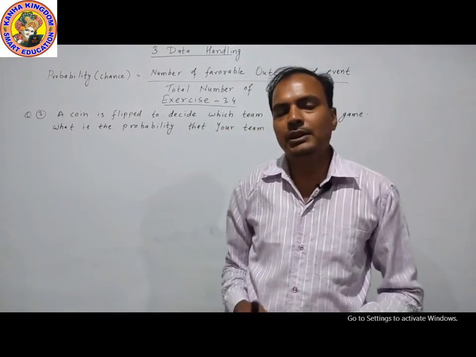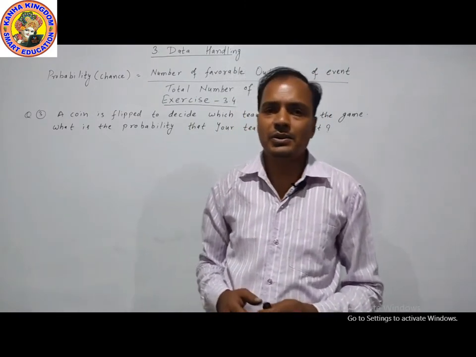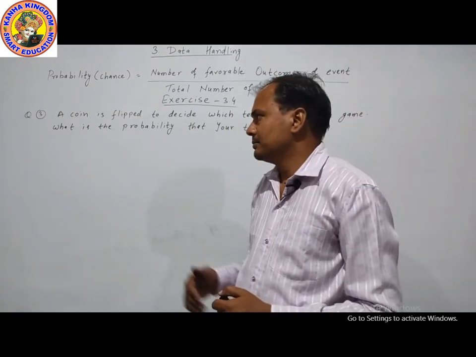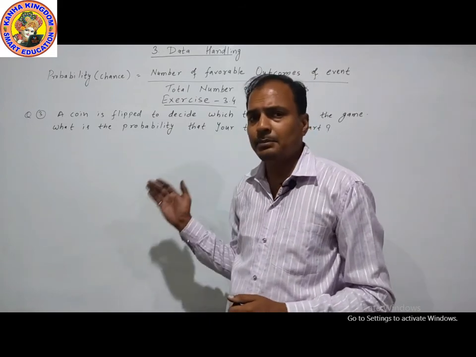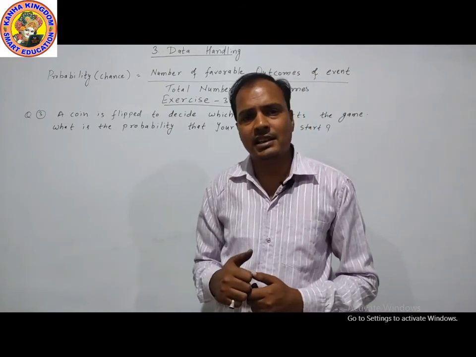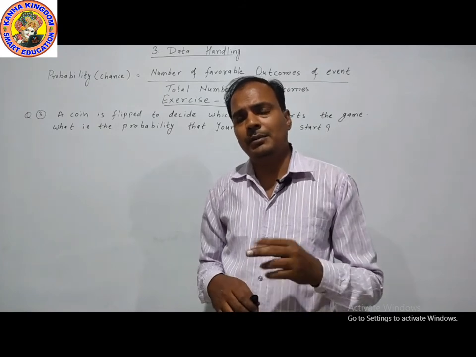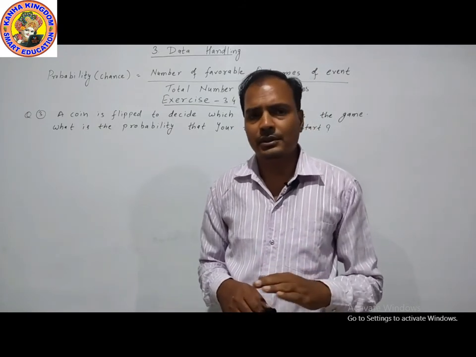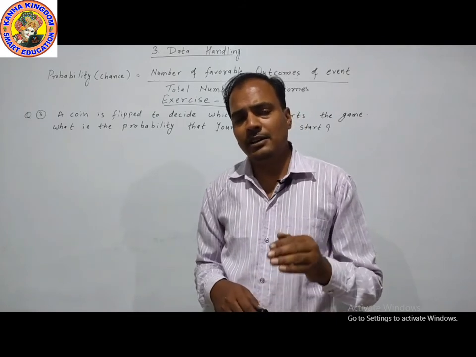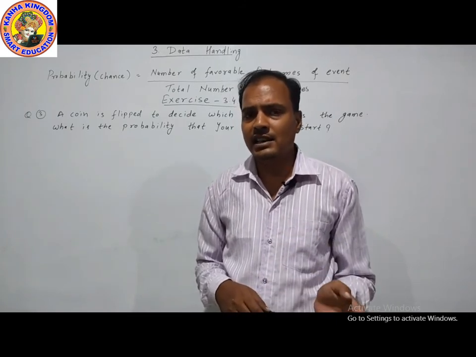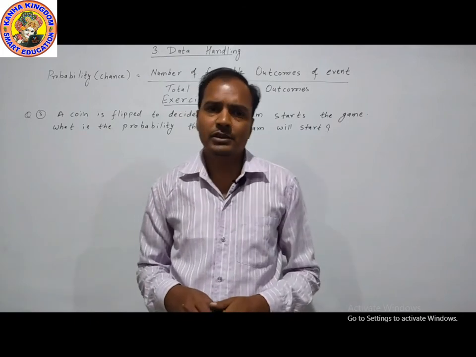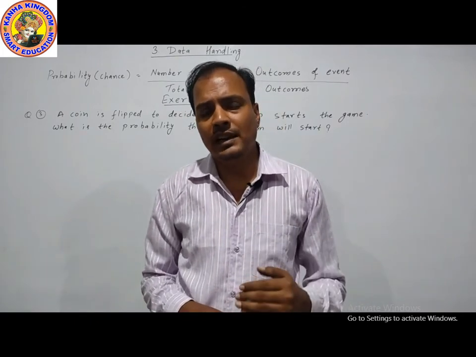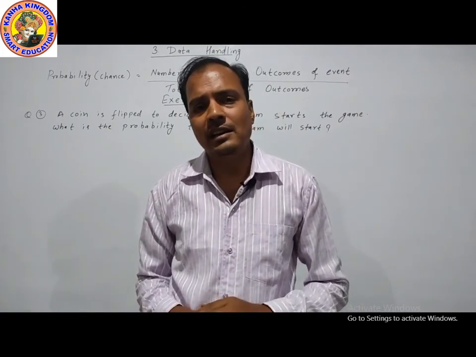When we toss the coin, say my team calls heads, the coin will be tossed. Heads may come, or tails may come. Either my team will win the toss, or my team will lose the toss.